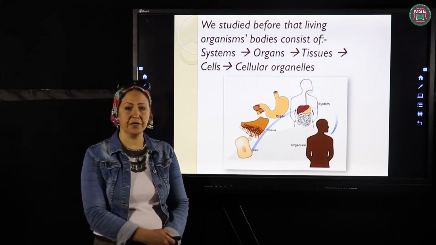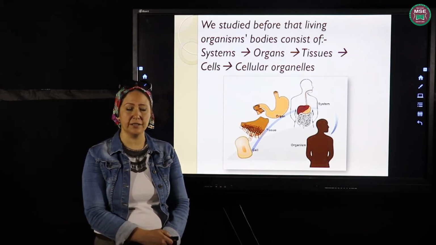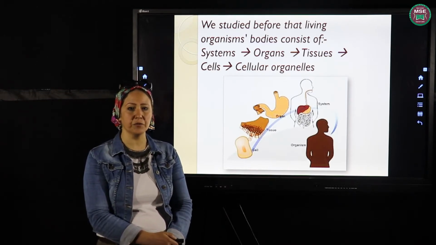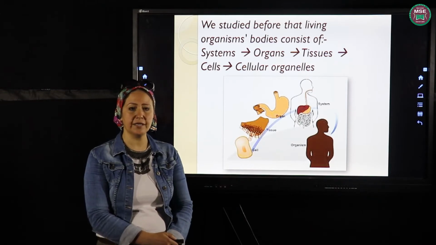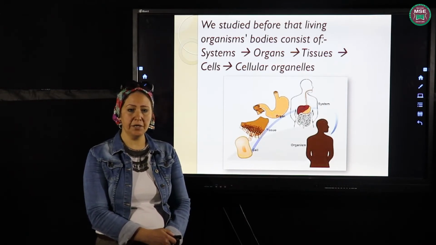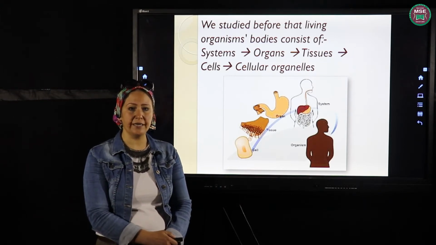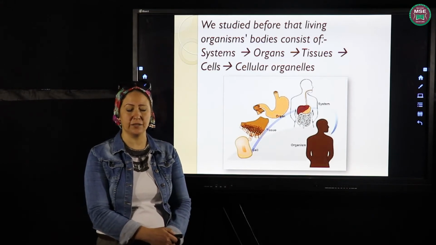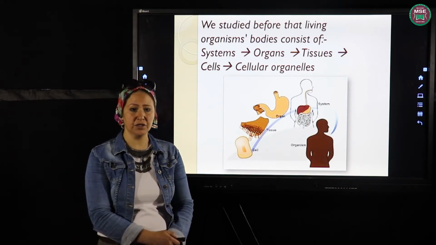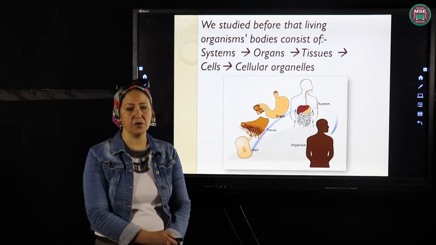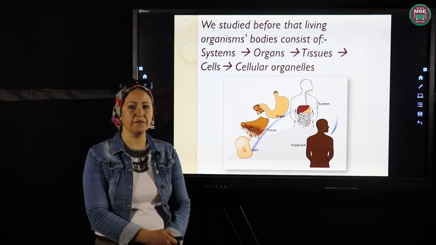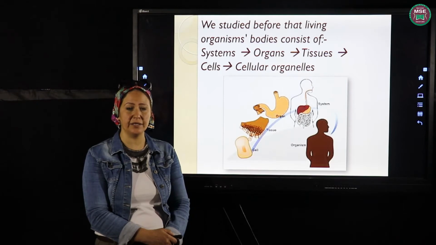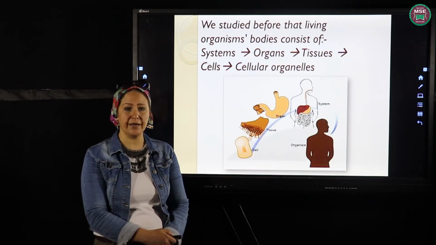If we look at this figure, you will find that this is one of our body systems. One of them is the digestive system. The digestive system consists of a group of organs like the stomach, the small intestine, the large intestine. If we talk about each organ in detail, we are going to know that the organs consist of a group of tissues, like the stomach consists of a group of tissues. Then the tissue consists of a group of cells. So finally, we found that the cell is the smallest building unit inside our body, where the chemical reactions happen.